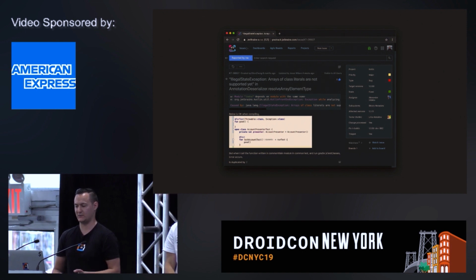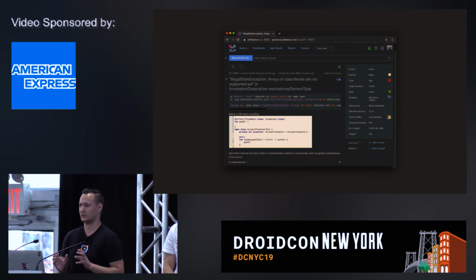But luckily, this one has been fixed in Kotlin 1.3.50. We've upgraded, I think, just a couple days ago, and preliminary tests look pretty positive. So hopefully, we will move forward with this feature.